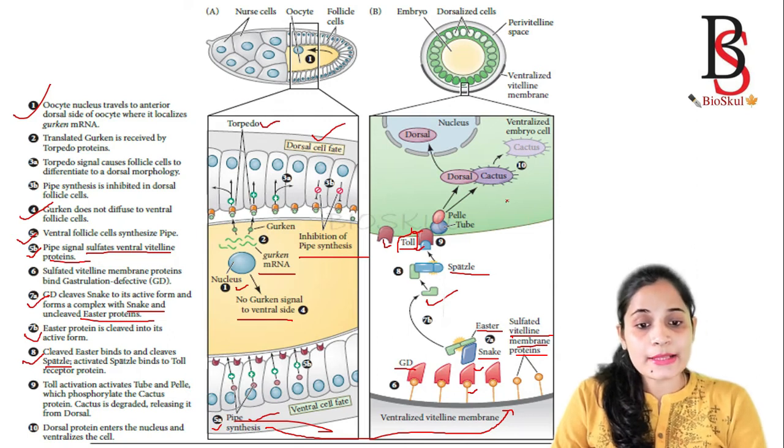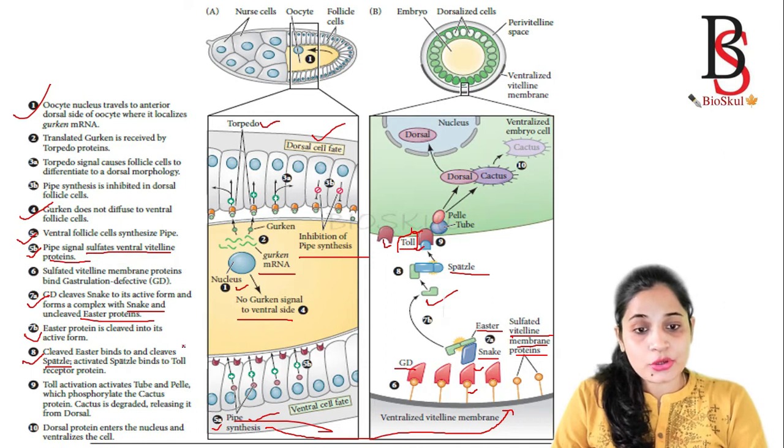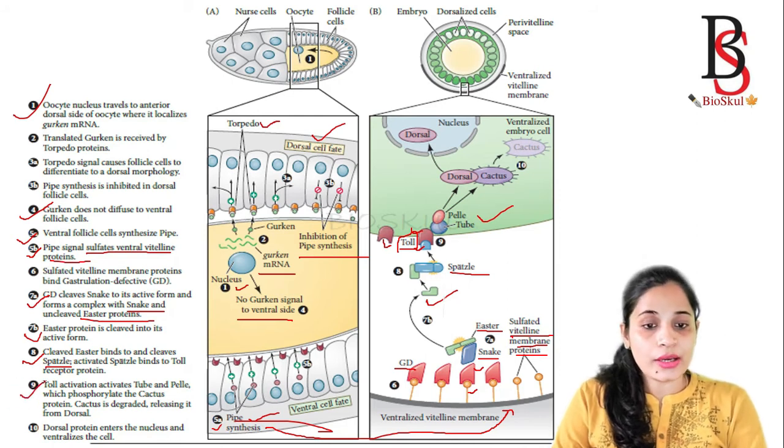So when the spätzle protein binds to the toll receptor, then the toll receptor activates the pale and tube. Toll activation activates tube and pale, which in turn phosphorylate the cactus protein.